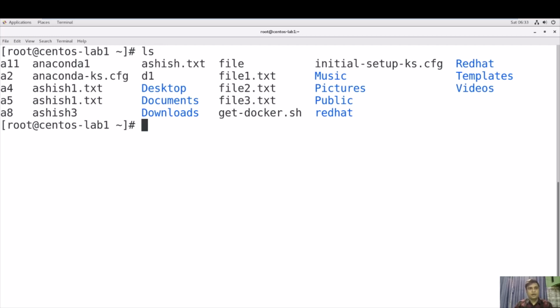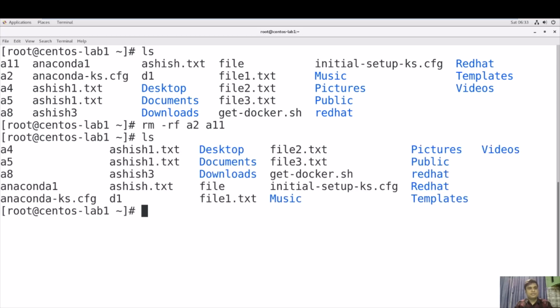And now you want to delete a file without any warning. So use rm -rf and the file name. Suppose A2 and A11. I want to delete these 2 files. I can use rm -rf. It will not ask you whether you want to delete or not. It will automatically delete these 2 files. You can see. And then type ls. See, these files are deleted, right?